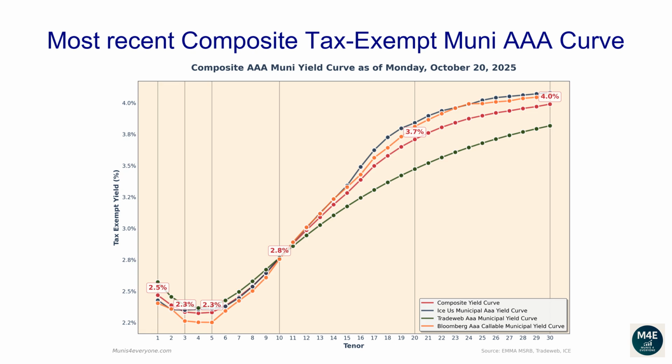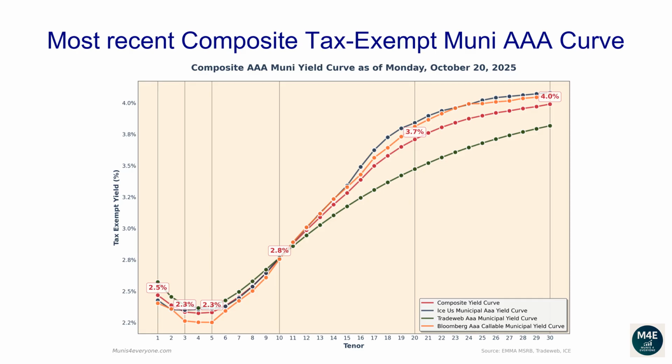The following composite tax-exempt yield curve is based off the most recent ICE, TradeWeb, Bloomberg yield curves that are available on the MSRB website, plus some proprietary extra adjustments, as of October 20, 2025. The one-year composite tax-exempt yield is 2.47%. The two-year yield is 2.39%. The three-year yield is 2.33%. The 5-year yield is 2.33%.